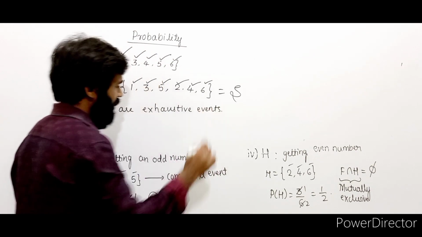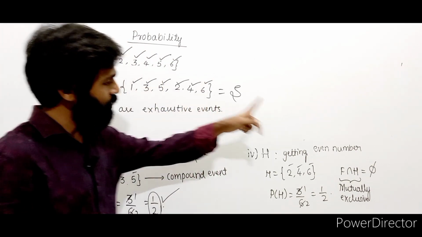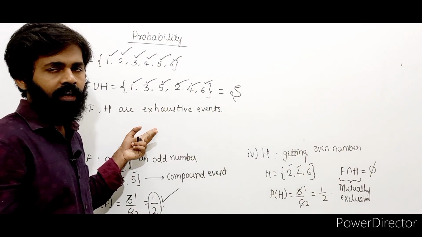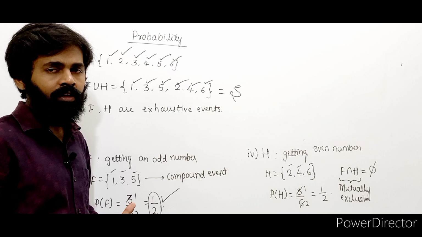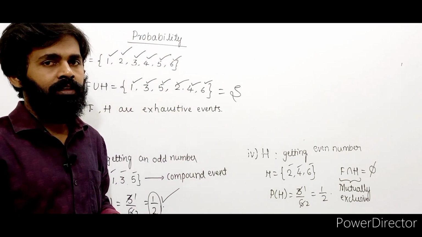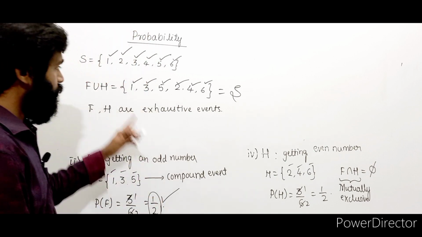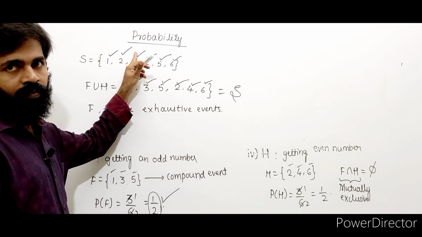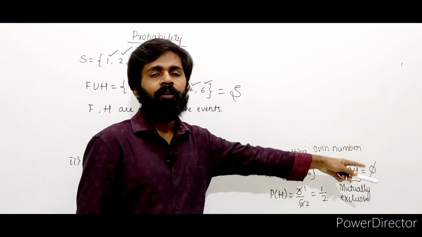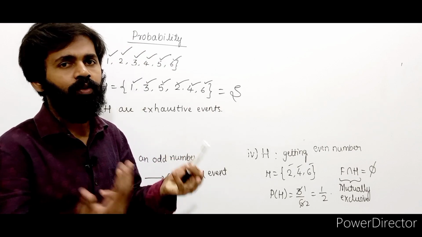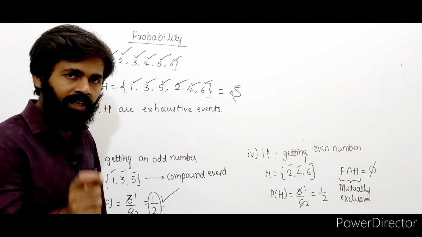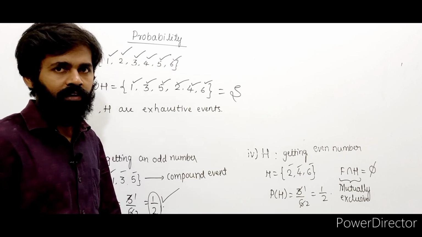You can see F and H are also mutually exclusive in this case, and they are also exhaustive events. So we can call F and H as what? Mutually exclusive and exhaustive events. Exhaustive events means what? If you take union, you should get the sample space. Mutually exclusive means what? If you take intersection, you should get a null set. It means there should be no common element between the two events. Right? So these events are very important: mutually exclusive and exhaustive events.